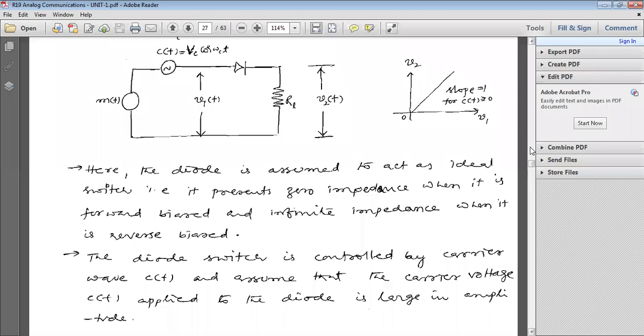At the input of the diode, we considered V1 of t as M of t plus C of t. What is M of t? Message signal, and C of t is the carrier signal. So V1 of t equals M of t plus C of t. When does the diode become forward biased? Respond anyone.